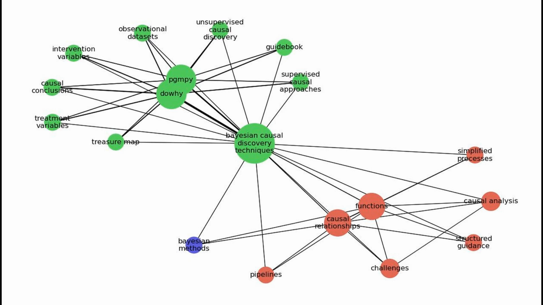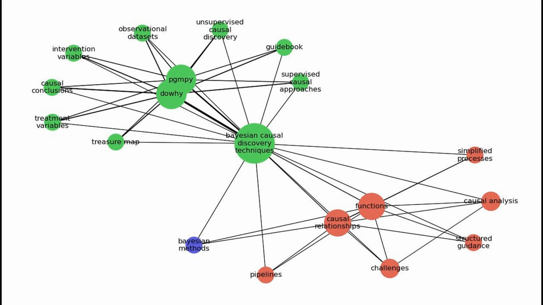Think of it as a treasure map that helps researchers explore and find connections in the vast landscape of data, even when they don't have a clear idea of what they are looking for. Both of these libraries address common challenges associated with Bayesian methods. For example, they provide pre-built functions and pipelines that streamline the process of discovering causal relationships, effectively reducing the complexity and time needed to analyze data.